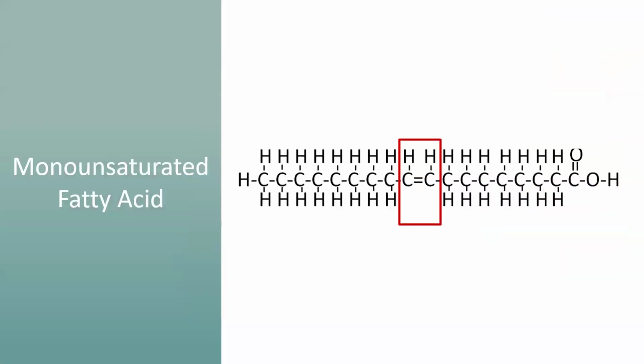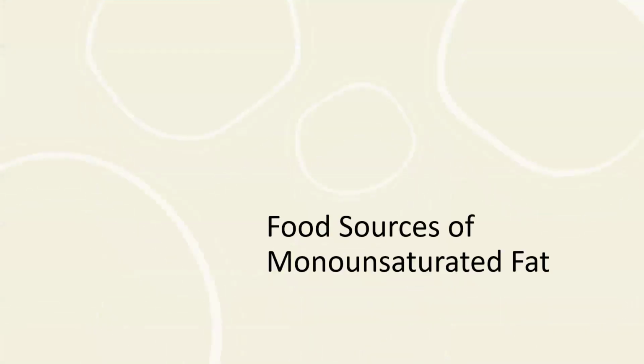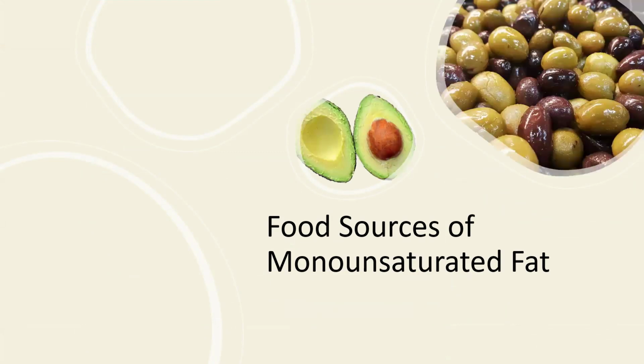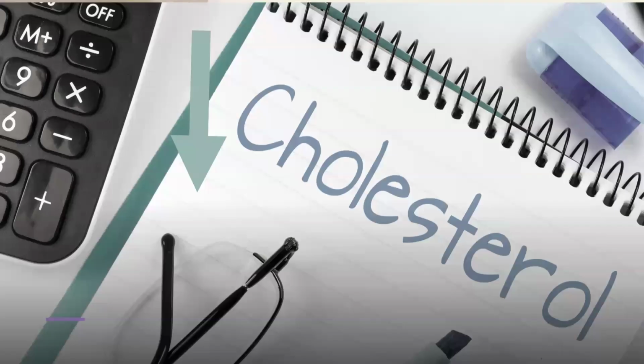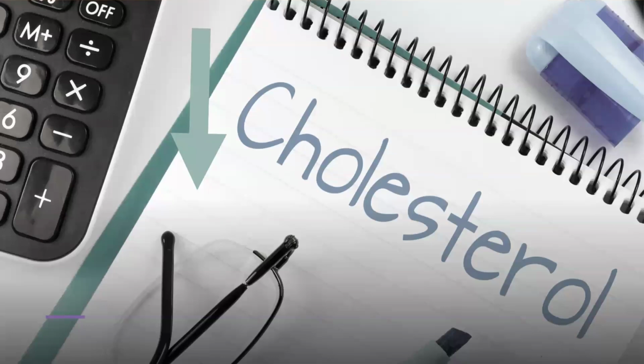The next type of fatty acid we will cover are monounsaturated fats. A monounsaturated fat has one double bond, or one carbon that is not saturated with hydrogen. Mono means one. Food sources of monounsaturated fat include avocados, olives and olive oil, canola oil, and nuts and nut butters, and peanut butter. A diet high in foods in monounsaturated fats tends to lower LDL cholesterol in the blood, which is heart healthy, but it has little impact on HDL blood cholesterol levels.